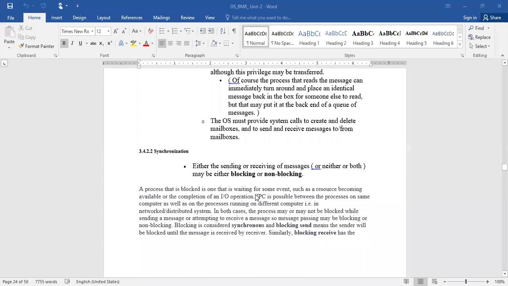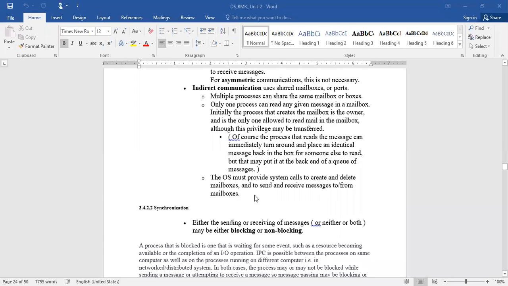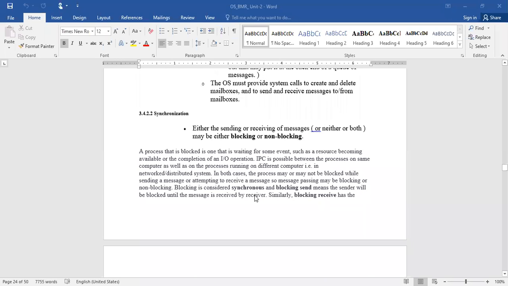The second issue that is addressed in the message passing system is synchronization. Either the sending or the receiving of messages may be blocking or non-blocking. Here you need to understand what is blocking and what is non-blocking.